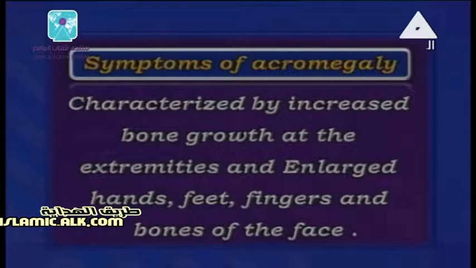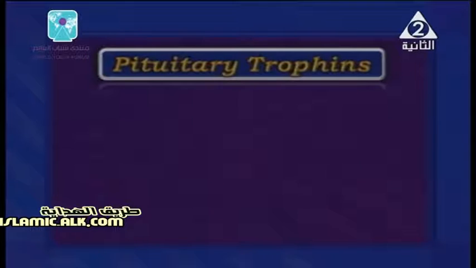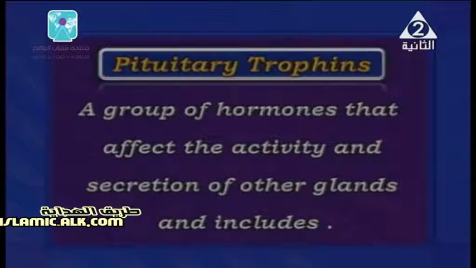After that, we have a group of hormones. They are called pituitary trophins. Pituitary trophins are a group of hormones that affect the activity and secretion of the other glands. And they include what?